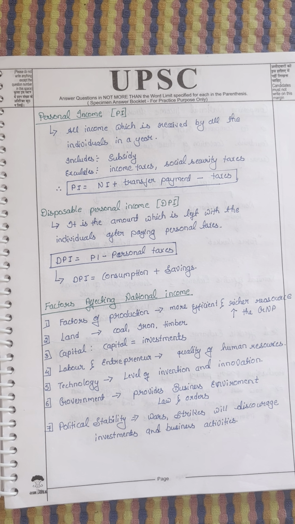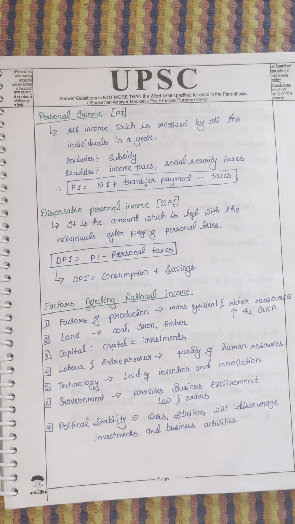The more efficient resources you have, the more chances of getting high GDP. And land, of course. The more land you have, the more chances of extracting and having manufacturing industries. In land you have coal, iron, timber, natural resources. The more land you have, the better the chances of getting more GDP.